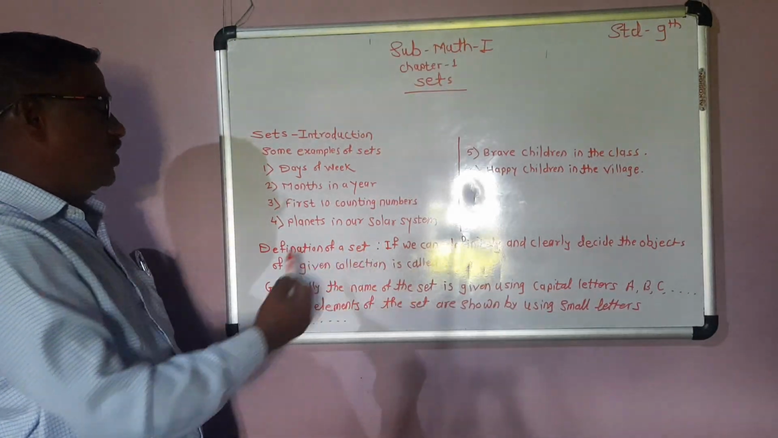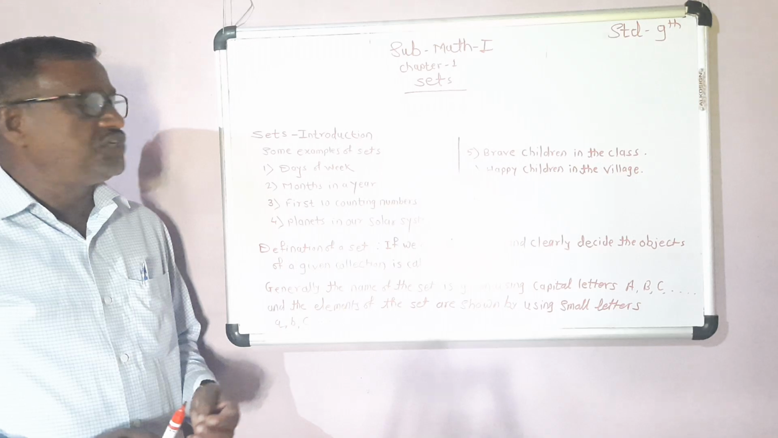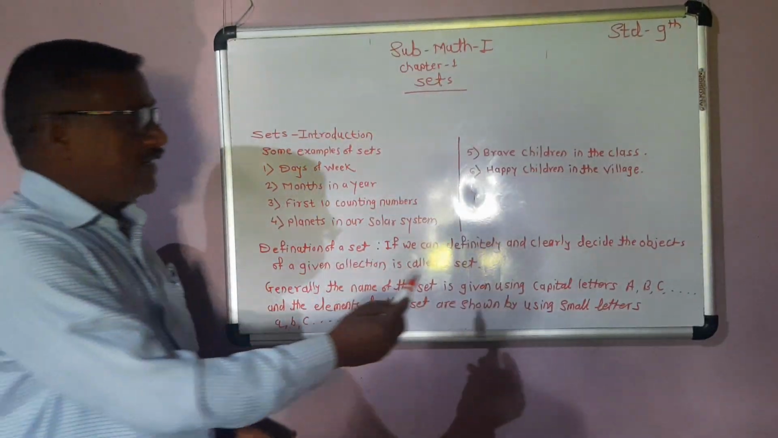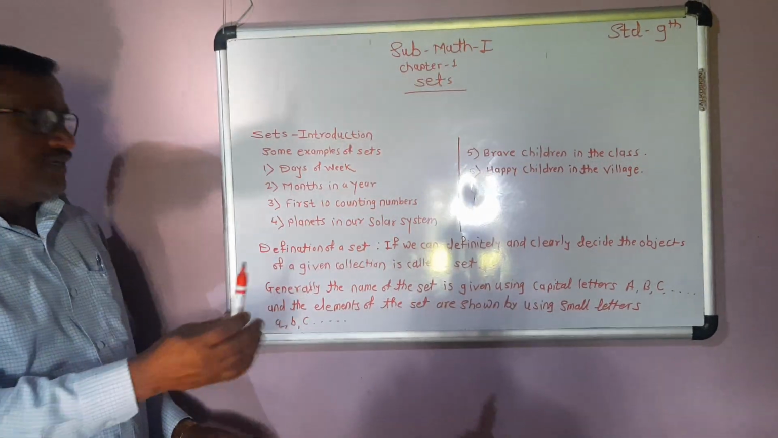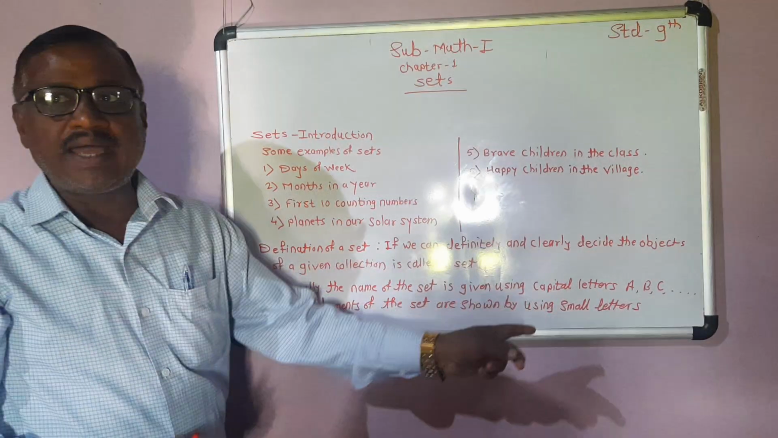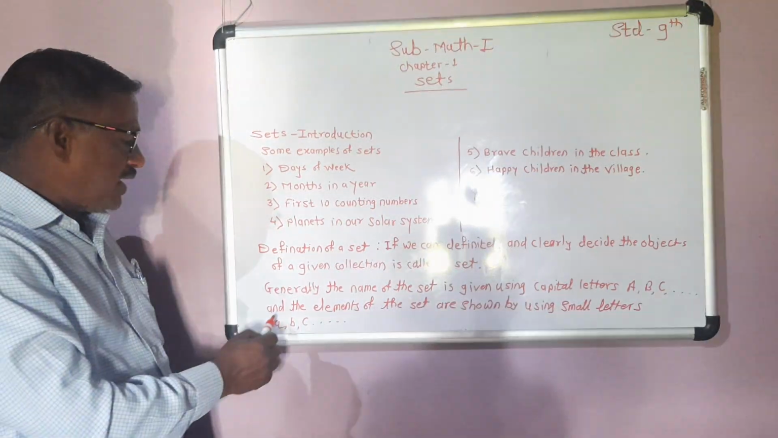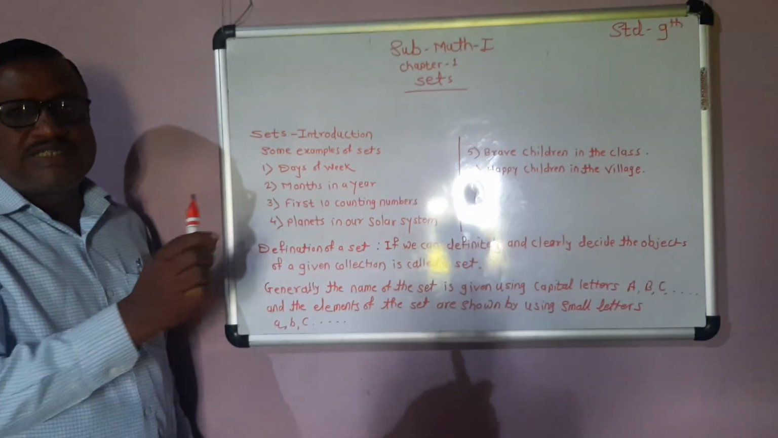The definition of set. Generally, the name of the set is given using capital letters. Capital letters mean A, B, C, dot, dot, dot, up to Z. Then the elements of the set are shown using small letters. Small a, small b, c, dot, dot, dot, up to z.